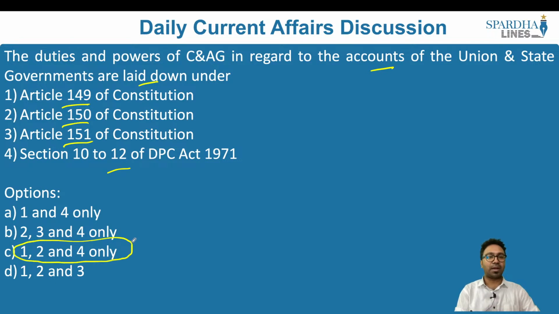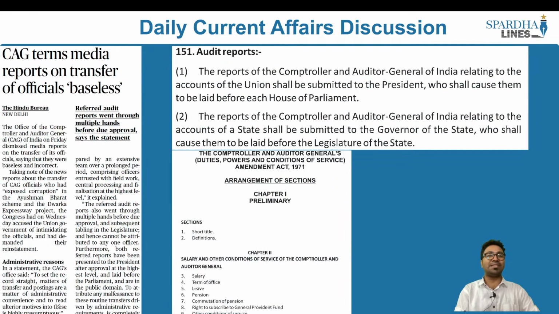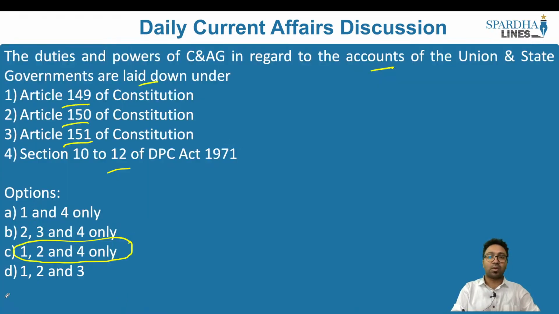Why have we taken this practice question? Because this article in The Hindu makes a reference to CAG, which is why we have taken this practice question. When we look into the Constitution of India, it speaks about the Comptroller and Auditor General. We have Article 148, 149, 150, 151 which all speak about the Comptroller and Auditor General. But what is the question looking at? The question is looking at the duties and powers of the CAG. Does Article 151 speak about the duties and powers of the CAG?